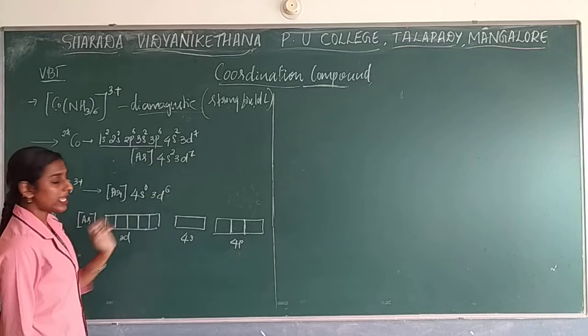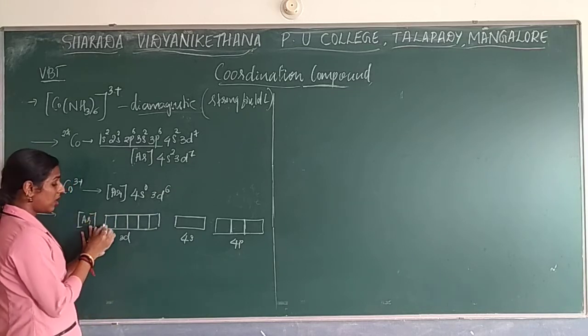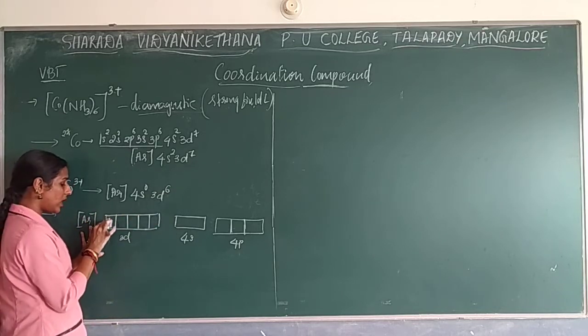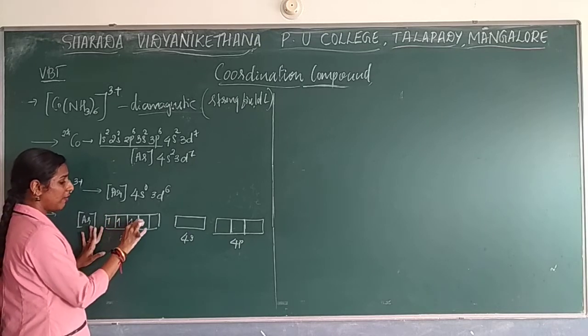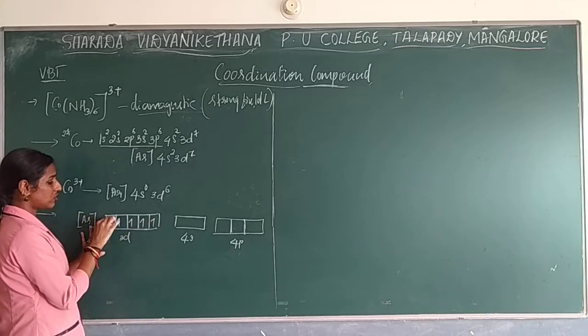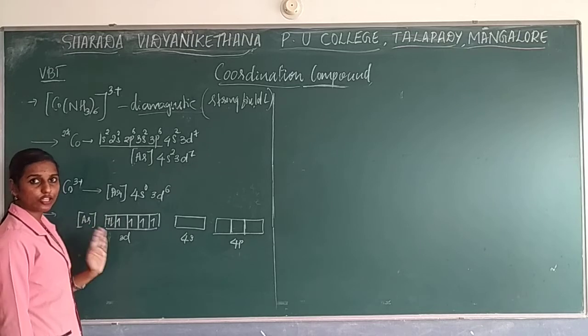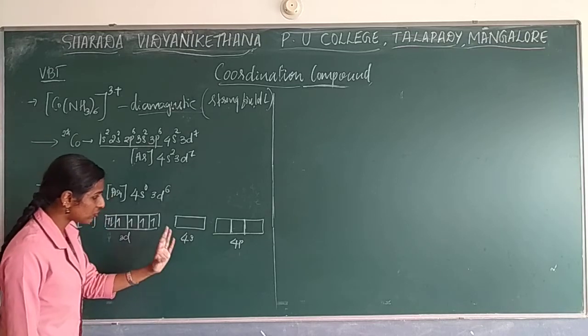3d. How many electrons? 6 electrons. So according to Hund's rule, one electron you should give: 1, 2, 3, 4, 5. And the next electron should be the 6th. Okay. So now 6 electrons you have given.